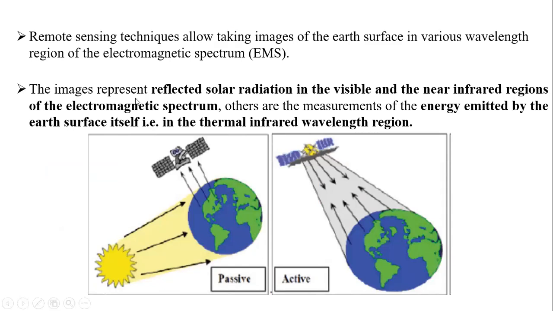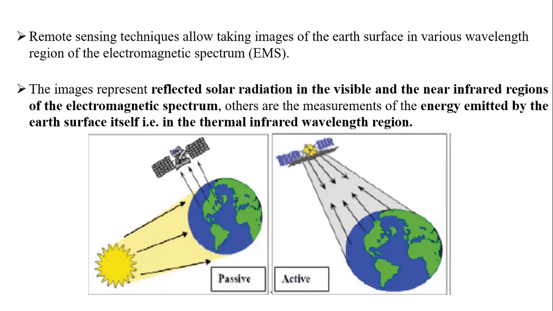What is the meaning of image? See these bold letters: reflected solar radiation in the visible and near infrared regions of the electromagnetic spectrum. Others are measured as emitted by the Earth's surface itself. It's called the thermal infrared or wavelength radiation. So overall, students, there are two types of radiation out there. One, some reflections will come from visible and near infrared radiations, and two, due to the heating of some objects, those objects themselves will release some radiations. Those are called the thermal infrared radiations. These are the types of radiations we have.